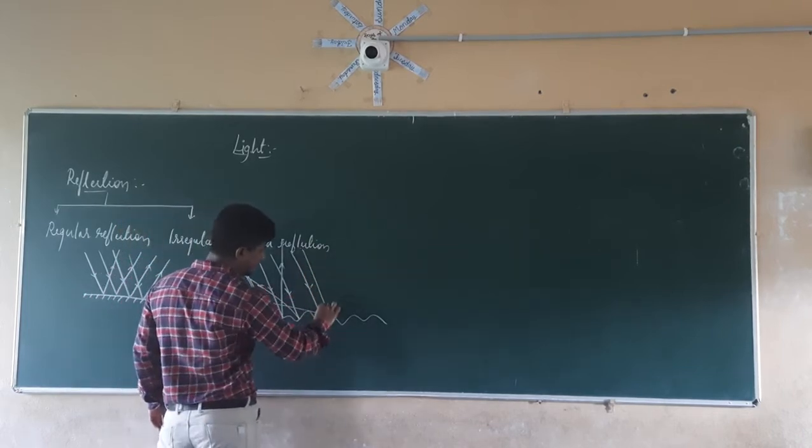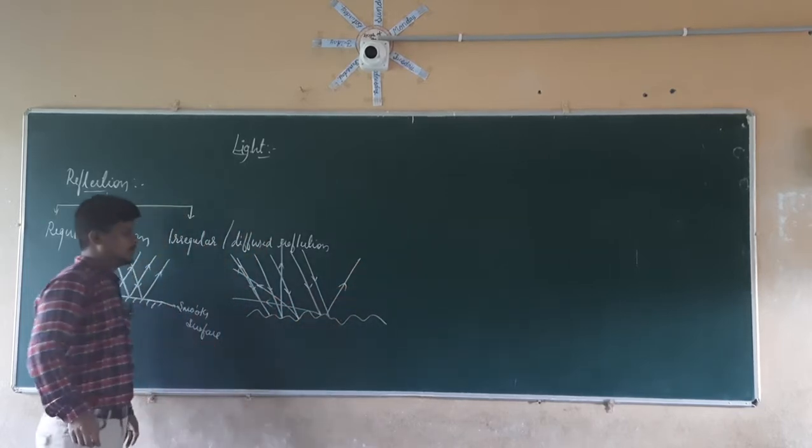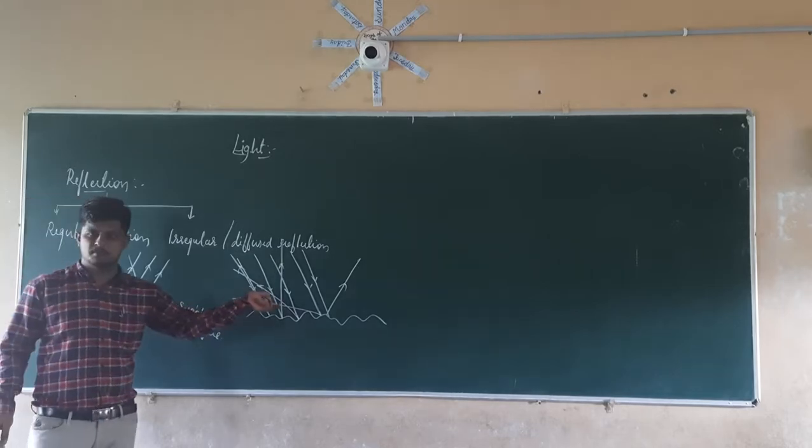Again, if you take another light ray incident on this point, it is going in this direction. So this is the example of irregular reflection.